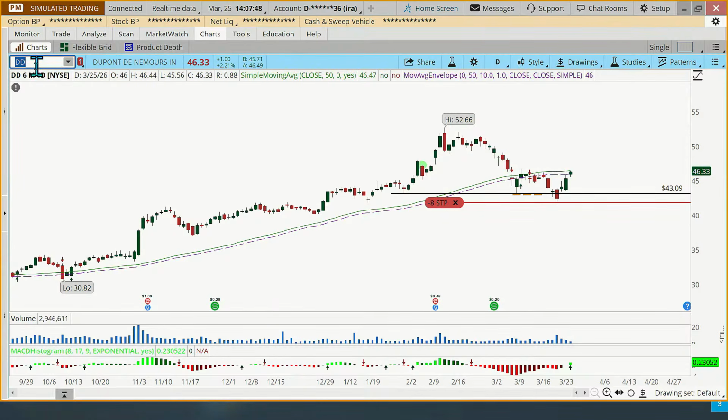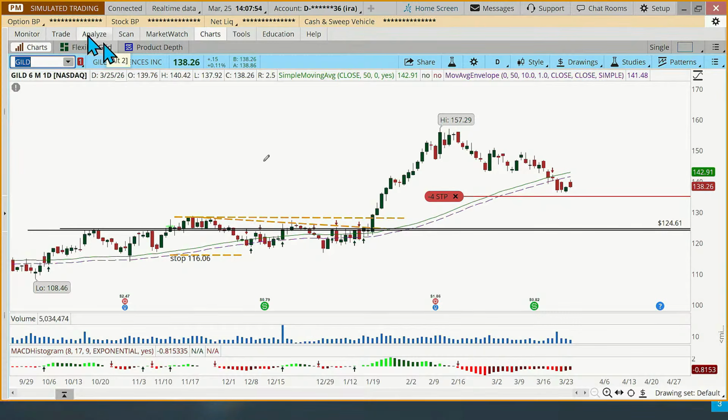Again, if you have some questions, go ahead and chat those in here. The next one's GILD. This is a stock that dropped below the moving average. You can see here on the 18th, we actually traded below the moving average, but it closed back above. There's no red arrow there. The red arrow happened the next day.